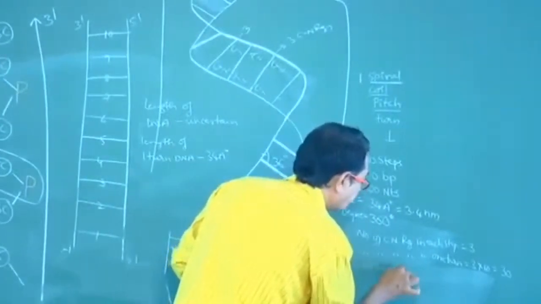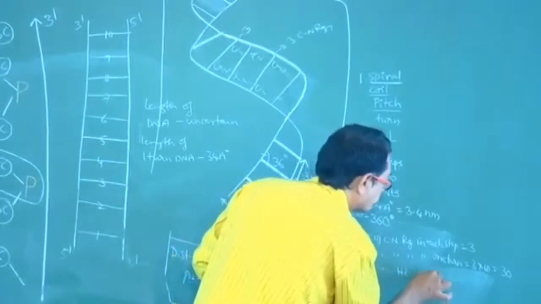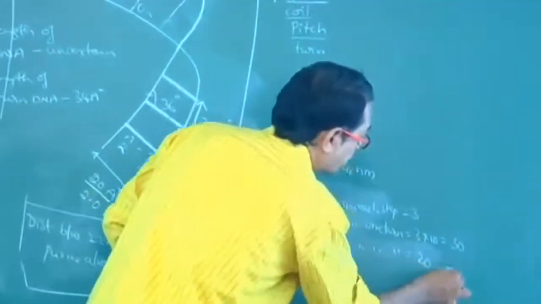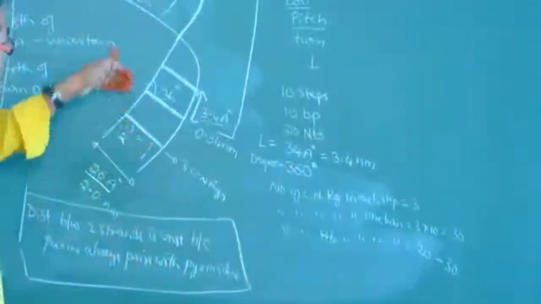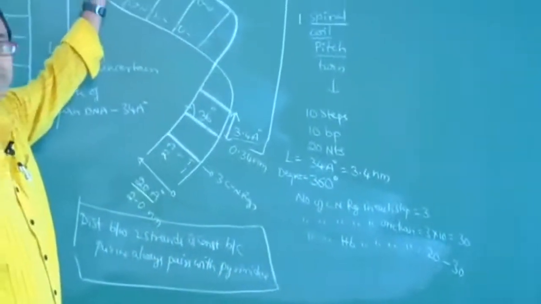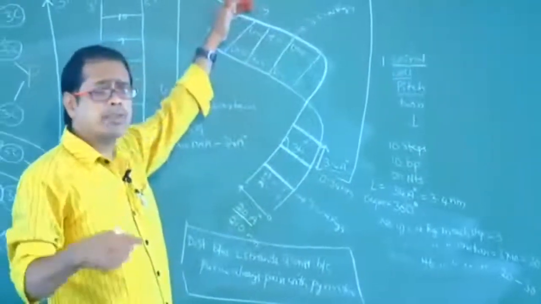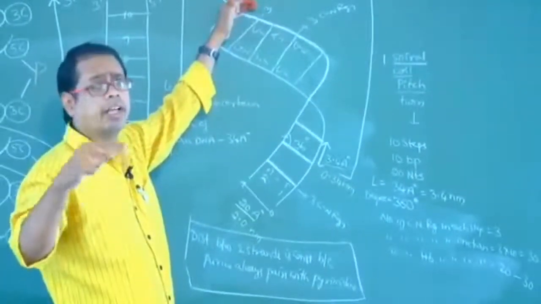If in one turn all 10 A's are present, 10 into 2, number of hydrogen bonds in one turn ranges from 20 to 30. If all 10 A's are present means 10 into 2, 20. If all 10 G's are present, G pairs with C, 3 hydrogen bonds, 10 into 3, 30.